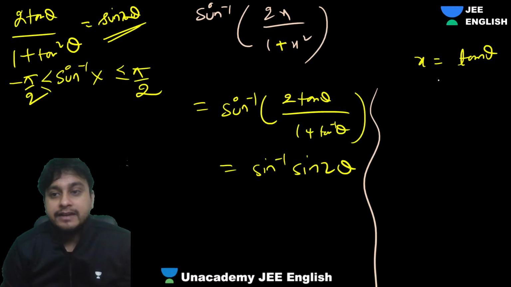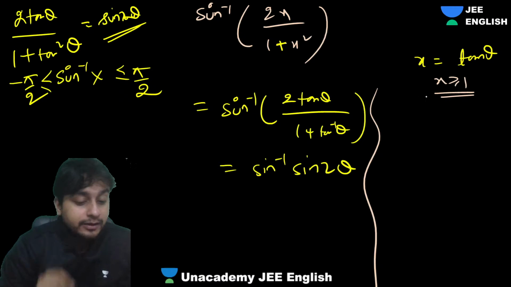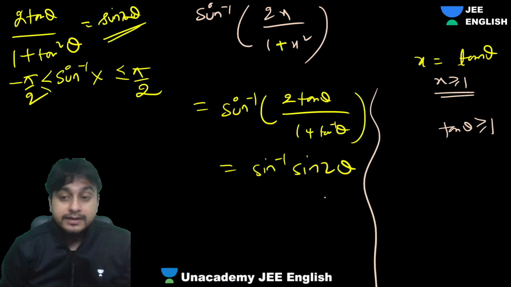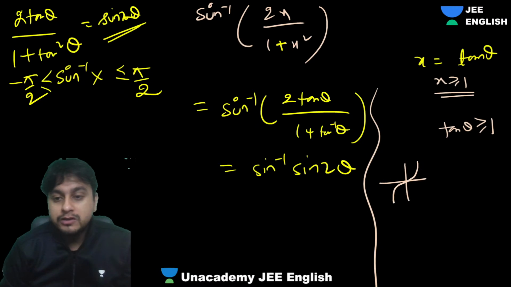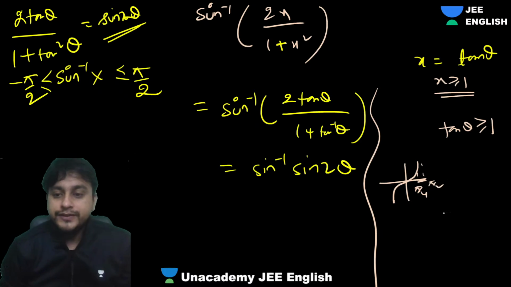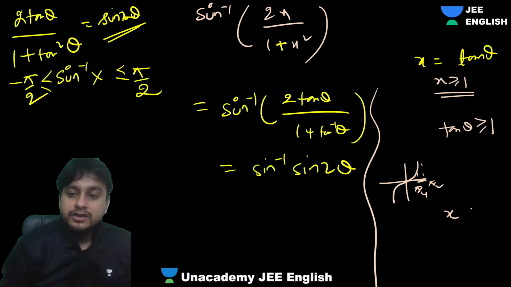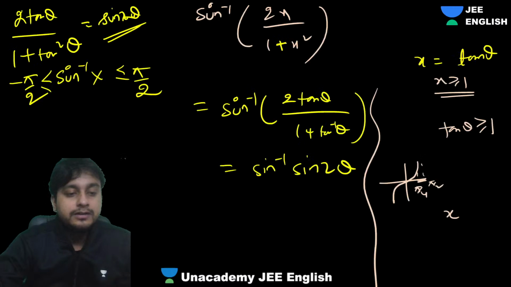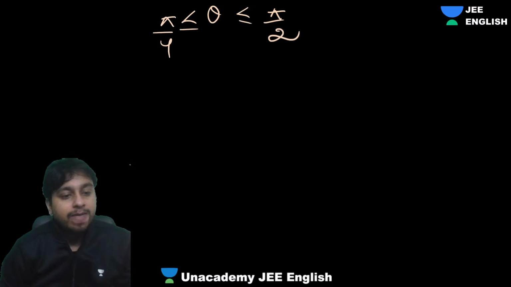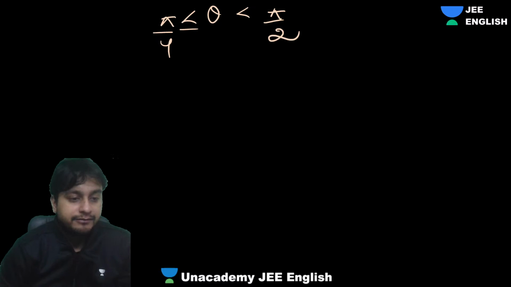x is tan theta, and we have already known that x should be more than 1. They have told that in the question. That means, guys, tan theta should be more than 1, right? Tan theta being more than 1, you all should know that theta should be between pi by 4 and pi by 2. Pi by 4 gives tan 1, and more than that it goes till infinity. That means your theta should be between pi by 4 to pi by 2, right? Then only that will be valid. Okay, just remove this pi by 2 because tan can never have pi by 2.